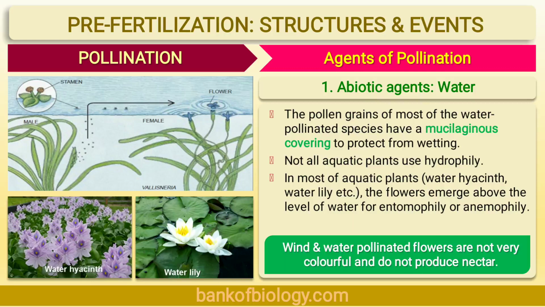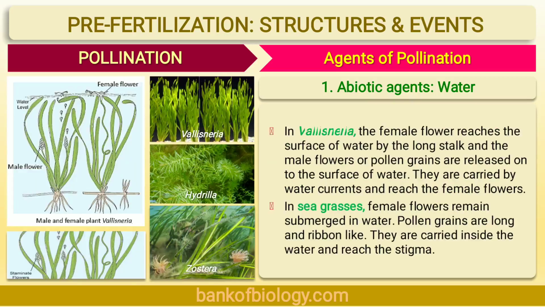So, as we have discussed, Vallisneria is a dioecious plant, means male and female flowers are present on two different plants. So, Vallisneria is a submerged freshwater aquatic plant. Female flower reaches the water surface to catch the pollen grains from the male flowers which float on the surface of water. For epihydrophily to occur,